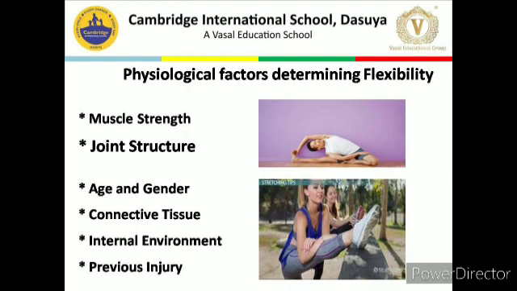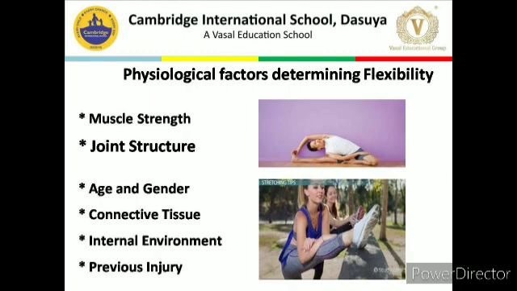Next is internal environment. The athlete's internal environment affects range of motion. For example, mobility is decreased immediately upon waking after a night's sleep.